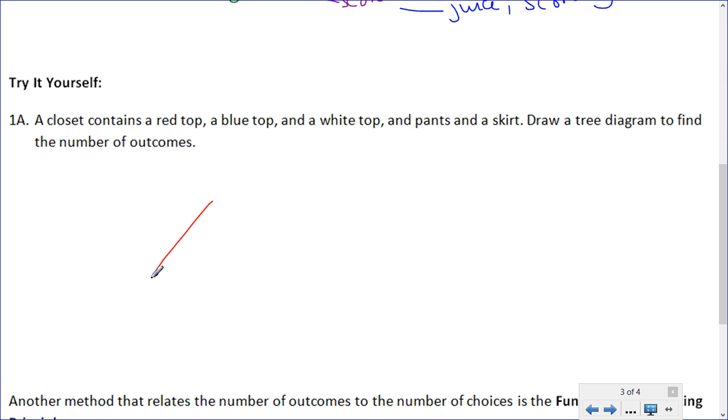For this, since you should just be checking your answer, I'm going to kind of shorten my things here. This is a red top, blue top, white top, and this would be pants, skirt.